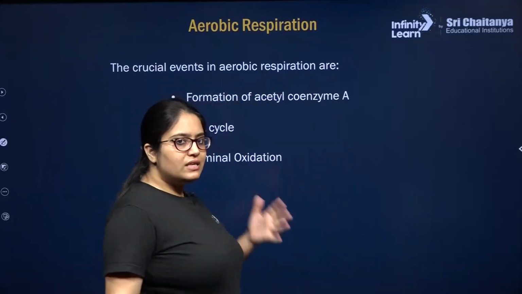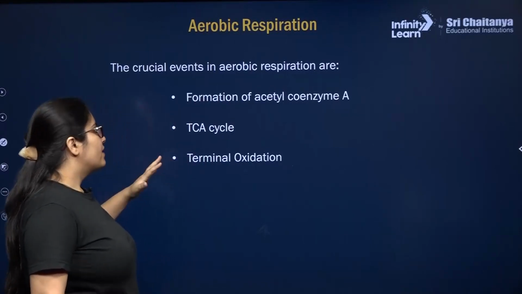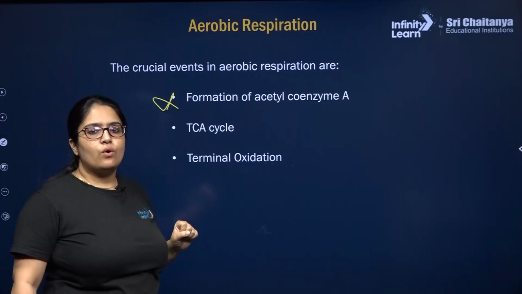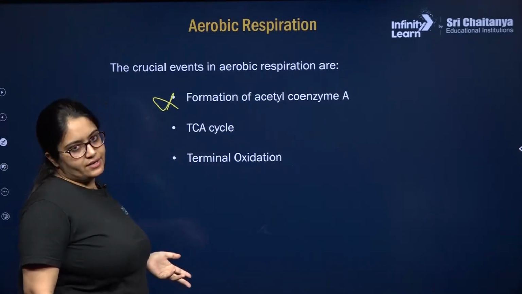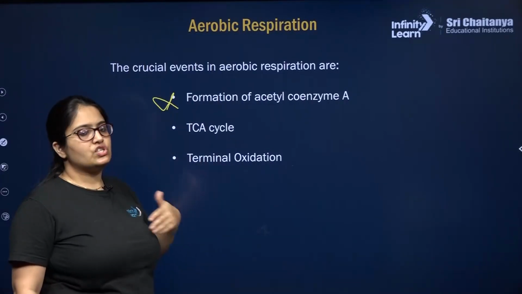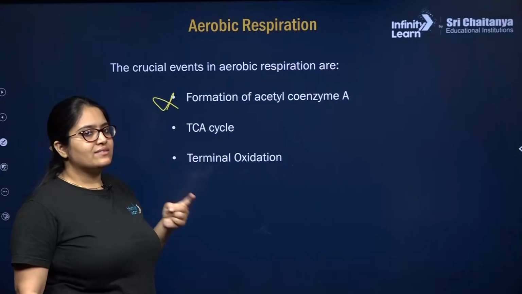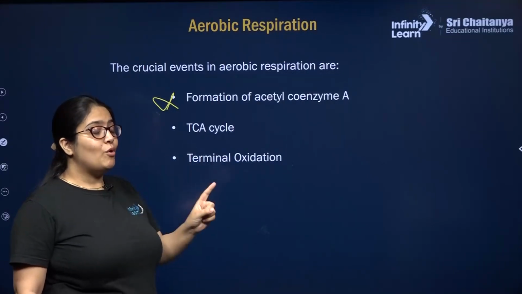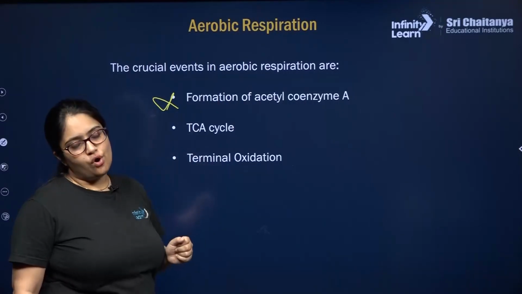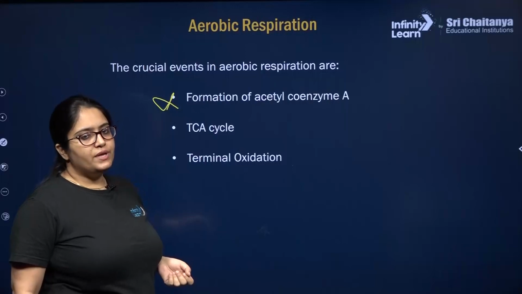So majorly हम लोग 3 प्रोसेसेस के बारे में बात करेंगे, स्टेप्स के बारे में बात करेंगे, right. First is formation of acetyl CoA. तो इसमें क्या होगा? So this is actually your link reaction and pyruvate oxidation. So during link reaction and pyruvate oxidation, which is taking place in the mitochondrial matrix, one molecule of pyruvic acid will break down into one molecule of acetyl CoA, and one CO2 molecule will be released.